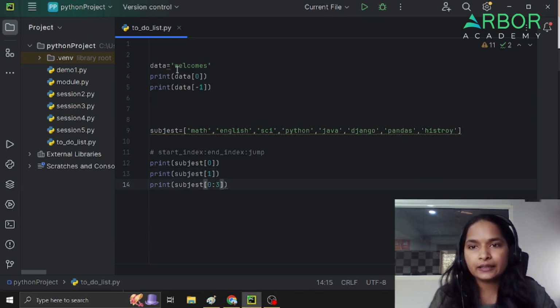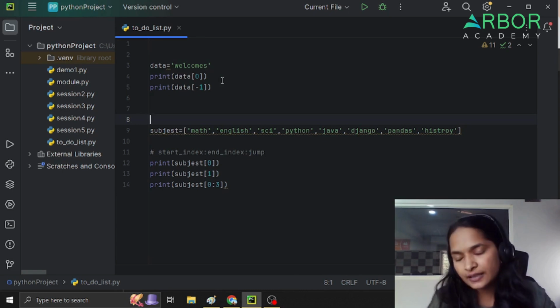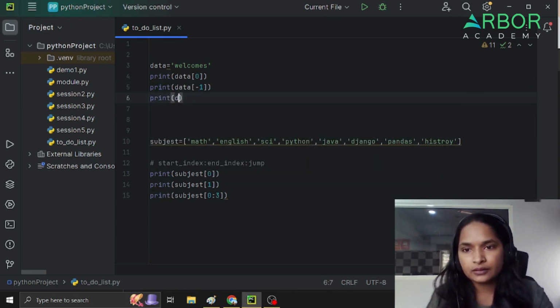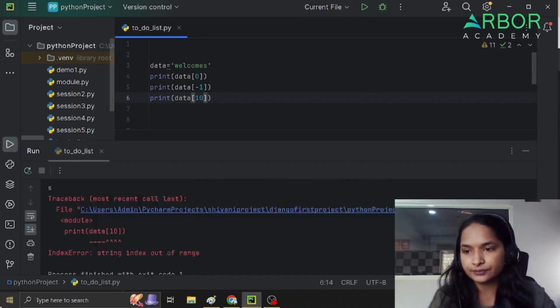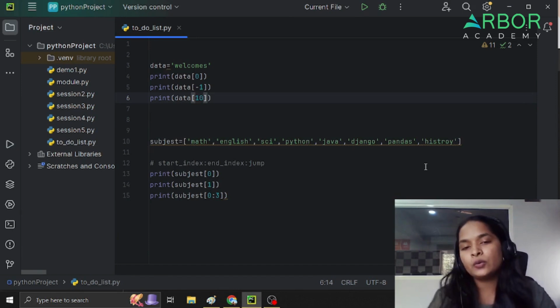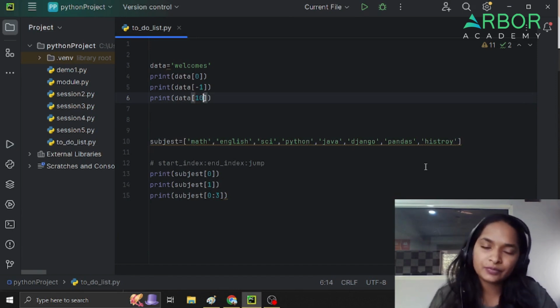Now there is a common error which students make. Here, count how many items there are: 0 1 2 3 4 5 6 7 8. Consider this is 8, but if you try to fetch index 10, you will get an index error. So Python gives the values based on how many items there are. So this is indexing and slicing.